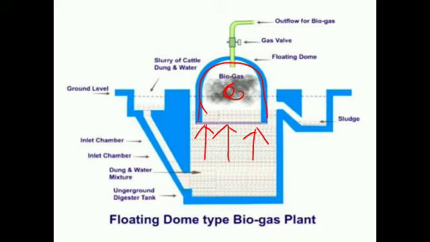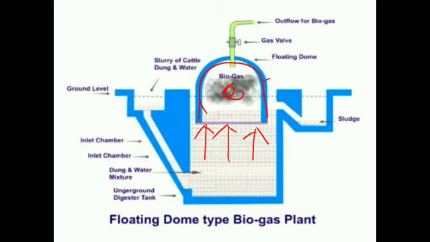So what is the basic difference between the fixed dome type gas holder and the floating type gas holder? First, inlet and outlet chambers are present. Second, a revolving or rotating gas holder is present.